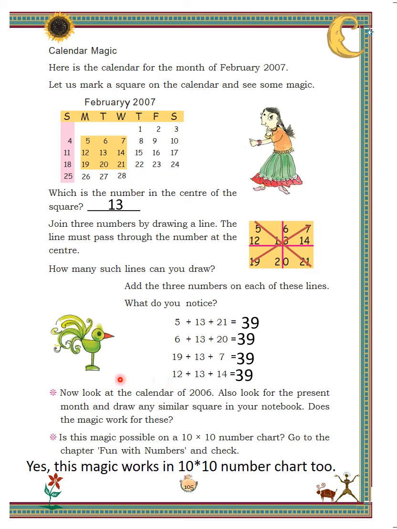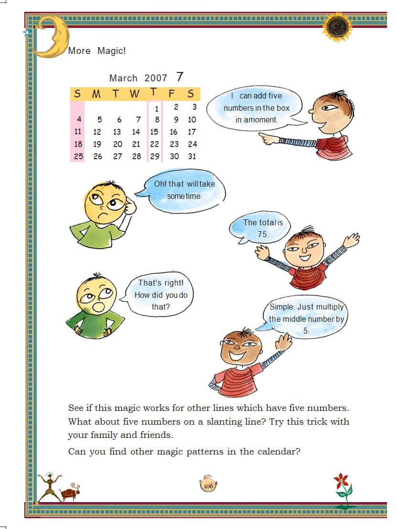Addition of all the numbers in the square horizontally or vertically remains equal. You can try below two activities by yourself for your homework. Children, do the activity on page number 106 on your own for homework.